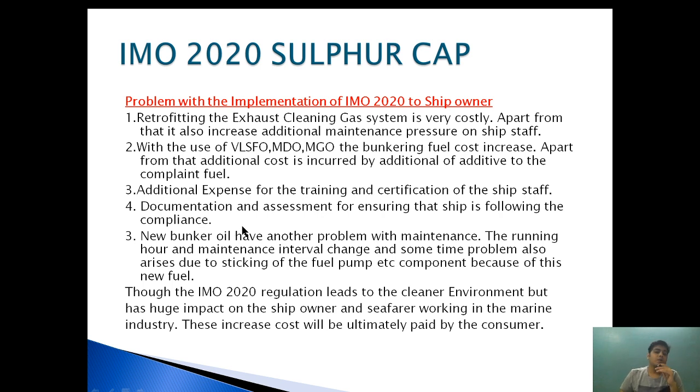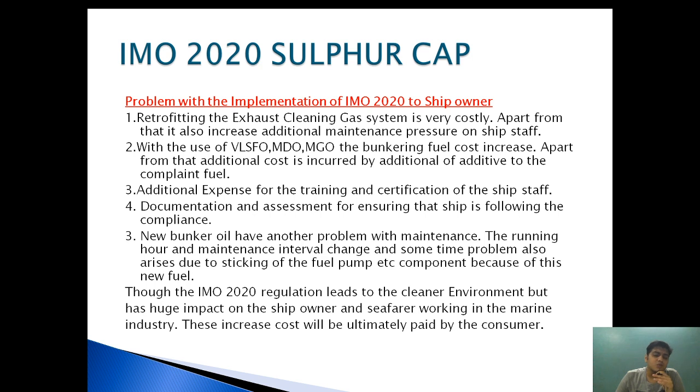So now the ship has to train their crew so that they can understand the exhaust gas cleaning system. They can understand how to use the very low sulfur fuel oil, and how much additive they have to use. So all this training expense has tremendously increased, and the ship's running cost has increased because the bunker fuel cost has increased.